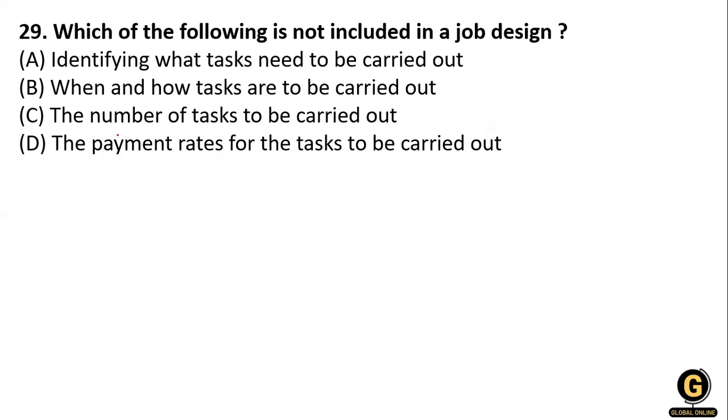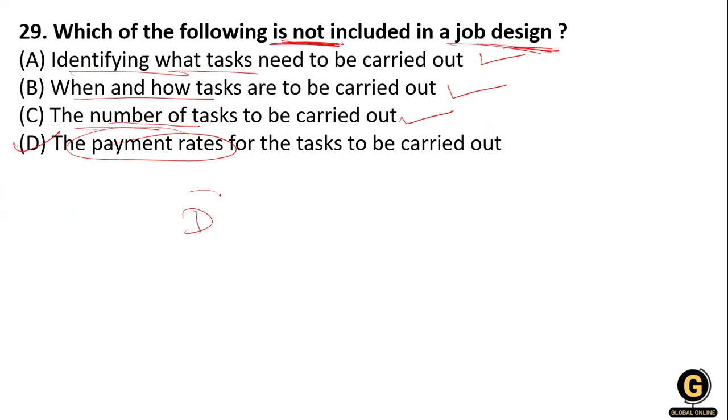Which of the following is not included in the job design? Option A, identifying what tasks need to be carried out. So it is included in job design. When and how tasks are to be carried out, yes, it is included in the job design. Then the number of tasks to be carried out, yes, this is included. But the next one, the payment rate for the task to be carried out. So the payment rate is not designed in the job design. Okay, so option D is right.